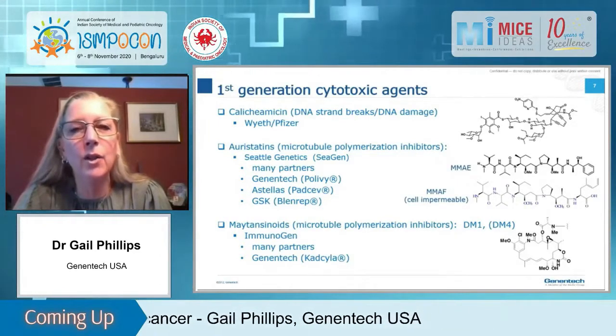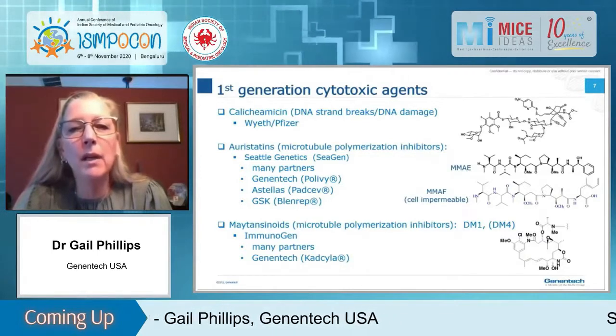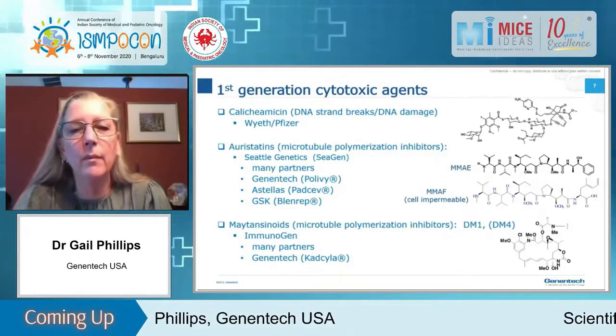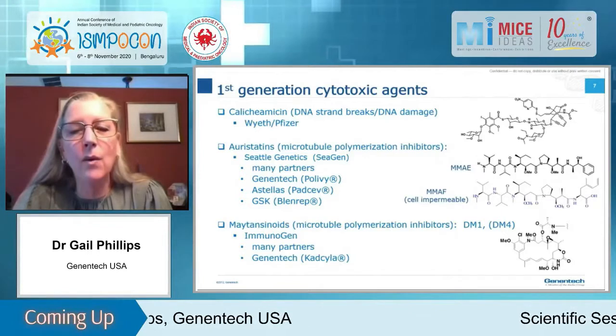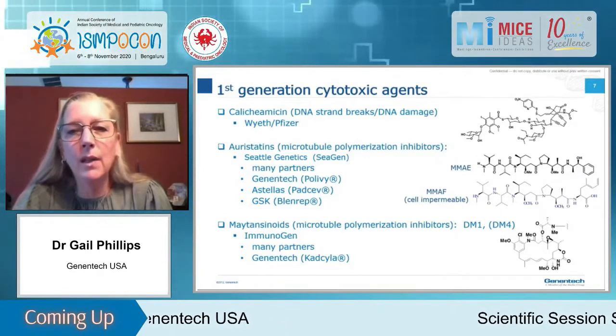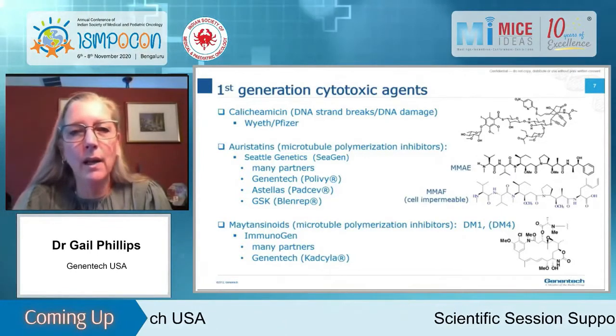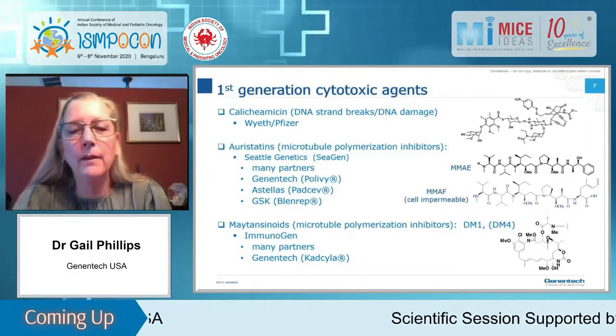And then there are the maytansinoids that were pioneered by the company ImmunoGen. And again, ImmunoGen, like Seattle Genetics, had many, many different partners for both preclinical and clinical studies. And the one approved ADC with a maytansinoid, which is DM1, is Kadcyla. Next slide, please.